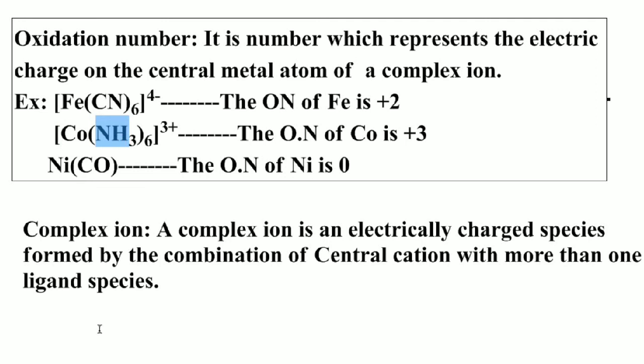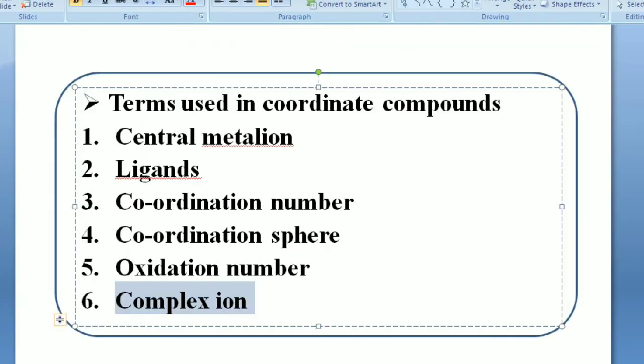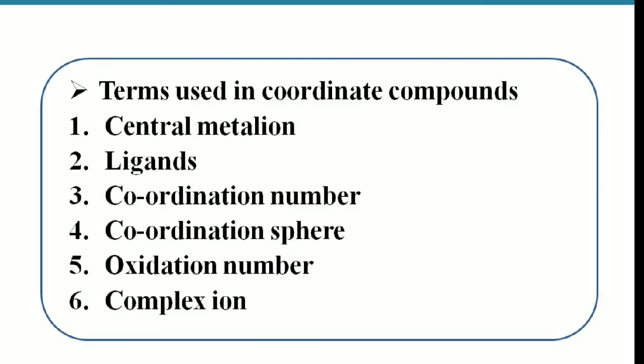So students, these are the terms which are frequently used in coordination compounds: central metal ion, ligands, coordination number, coordination sphere, oxidation number, complex ion. Once we are familiar with these terms, we can easily understand the coming concepts in this coordination compounds lesson.